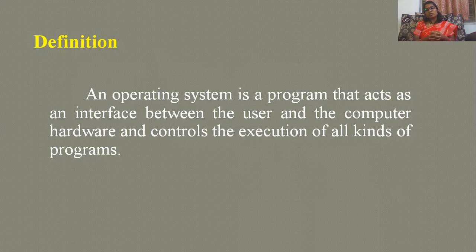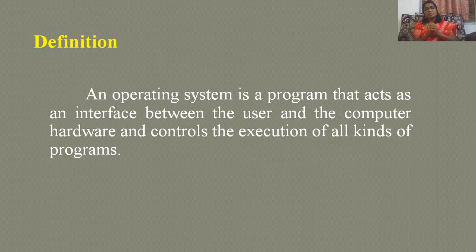We said that a computer cannot work on its own, so somebody has to instruct it. So the operating system takes the action. It handles the responsibility that all the resources must be coordinated and cooperative, so that every program executes on its own without any interruption. It works as a mediator so that everything will be done properly.